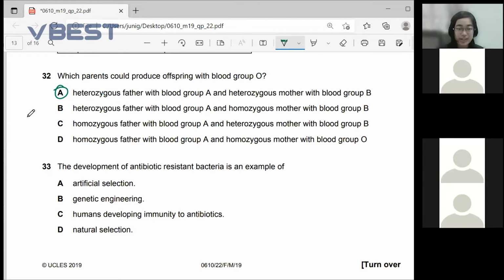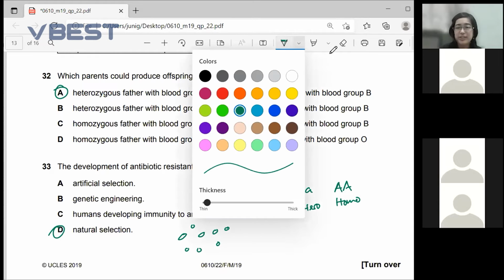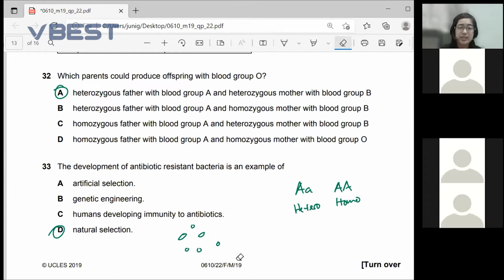Number 33, the development of antibiotic resistant bacteria is an example of natural selection. AA is homo, Aa is hetero. When it comes to antibiotic resistant bacteria, it's all about chances of survival. We have a few bacteria that infected the body. You take antibiotics, which kill off a few. One dose, two doses, three doses, four doses, but the complete course was apparently five doses. You just thought, oh, I'm well, so you don't take the fifth dose.